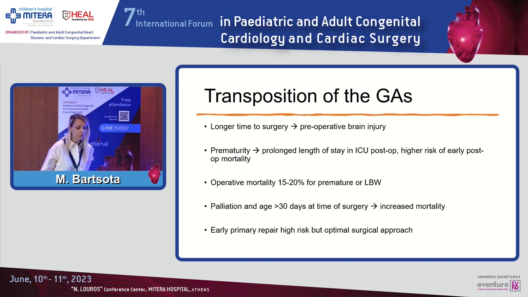Now, when we look at transposition of the great arteries, we know that the longer we wait for the surgery, the more risk of preoperative brain injury. Prematurity and TGA is associated with prolonged length of stay in the ICU and higher risk of early postoperative mortality, and the overall mortality in this group is about 15 to 20%. However, one study has shown that if you do palliation or repair after the age of 30 days, these are also negative factors and increase the mortality. So they advocate that maybe early primary repair is high risk, but the optimal surgical approach.